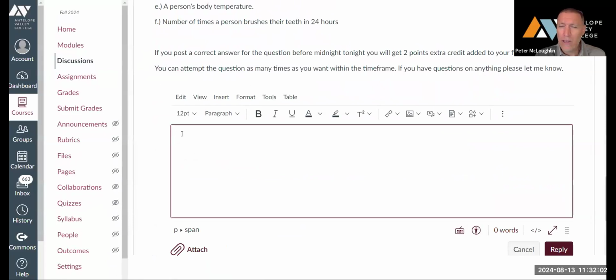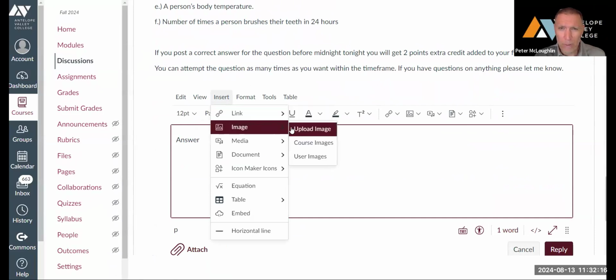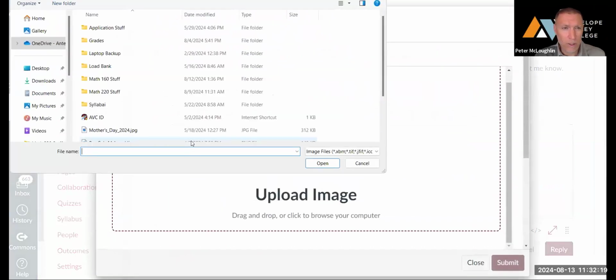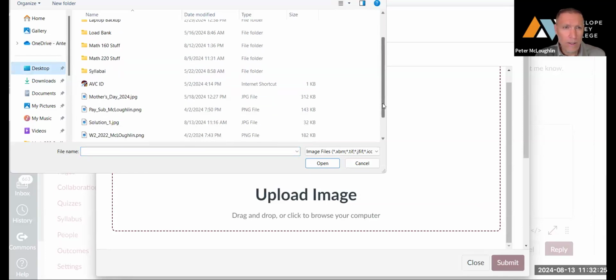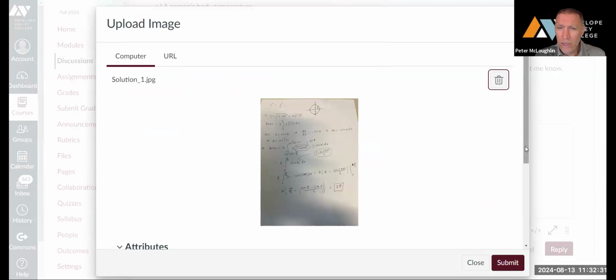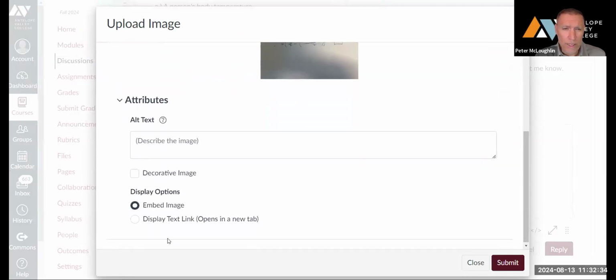And then you can either type in your answer, or if you took a picture of your answer on your phone, you could insert the picture in here. You're going to go image, upload image. So you'd find the picture that you took on your camera. So let's see, there's this one here. And then you'll go down where it says display text link. You're going to press that one. So it'll display your answer as a link. Otherwise, it'll be hard for me to keep track of all the replies.